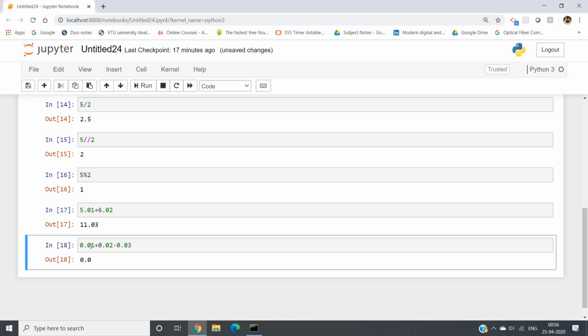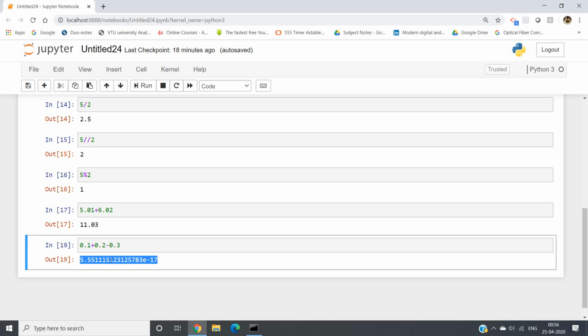Okay, fine. So let me change it to 0.1, 0.2 and 0.3. If I run, see, 0.1 plus 0.2, okay, that is 0.3, minus 0.3. When you do this, you should get 0, but you are not getting 0. But it is quite clear from the number itself that it is very small, approximately close to 0. Obviously we can understand it.